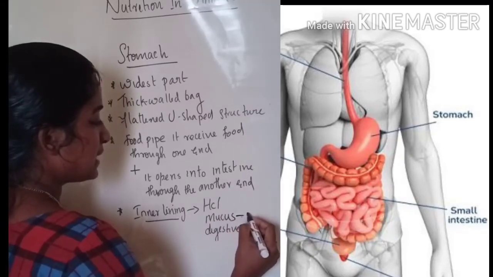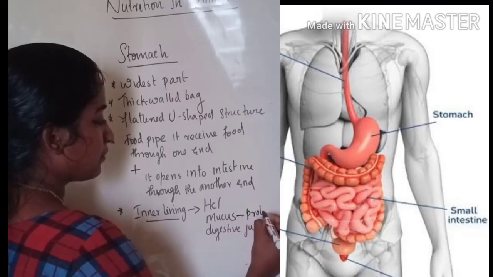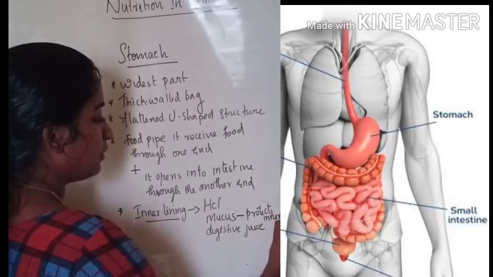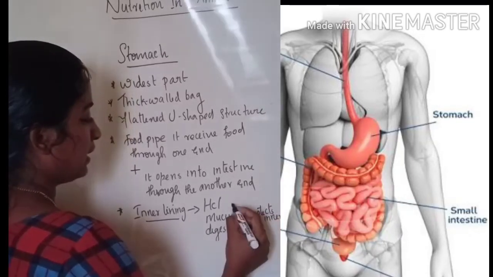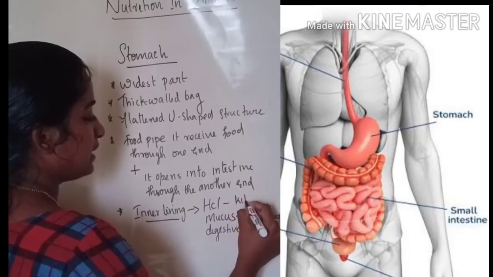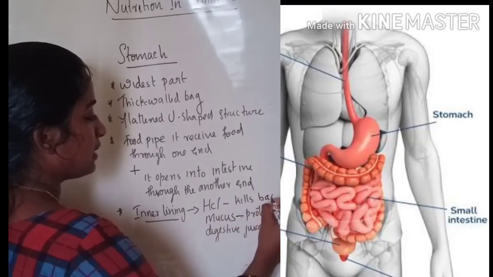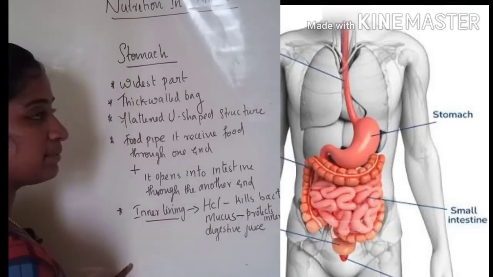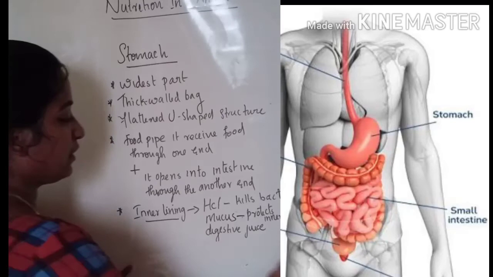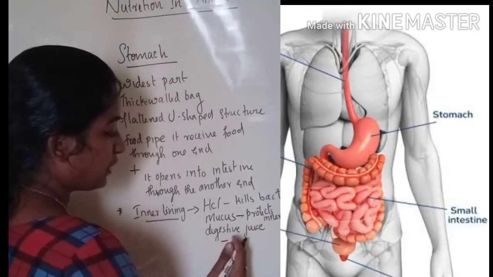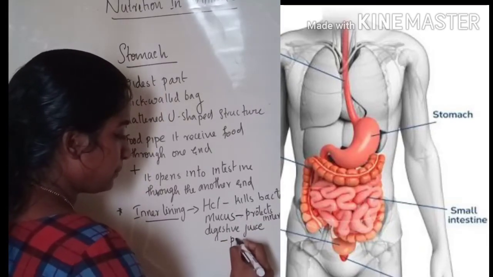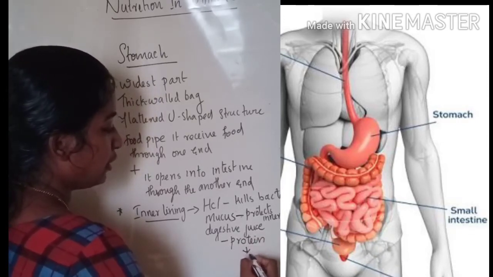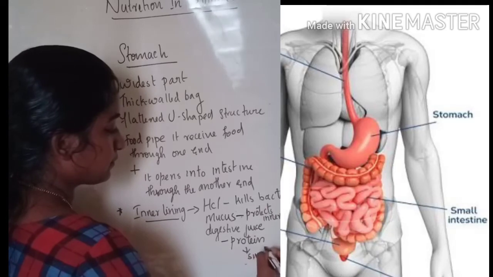The mucus protects the inner wall, or it protects the stomach. Hydrochloric acid kills the bacteria that enter through the food, and it also keeps the stomach an acidic medium. And what is the function of digestive juice? It converts the protein, which is a complex substance, into simpler ones.